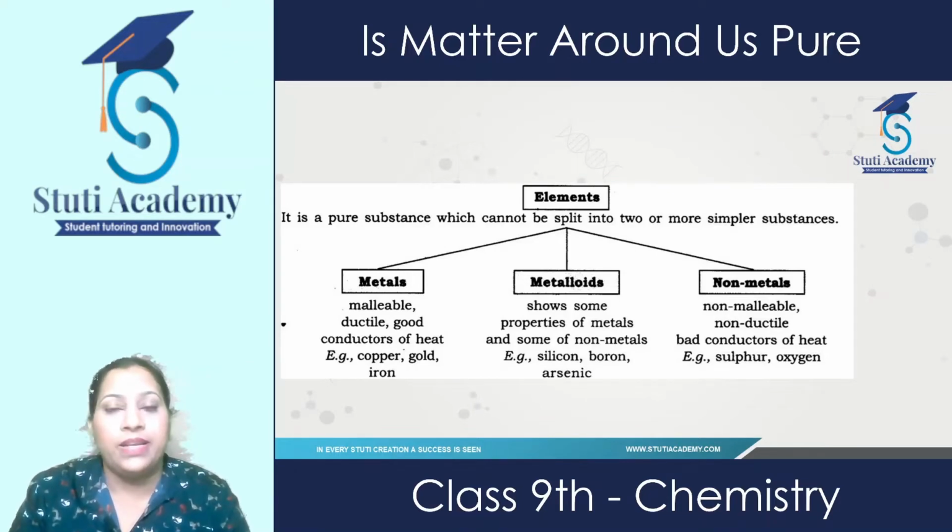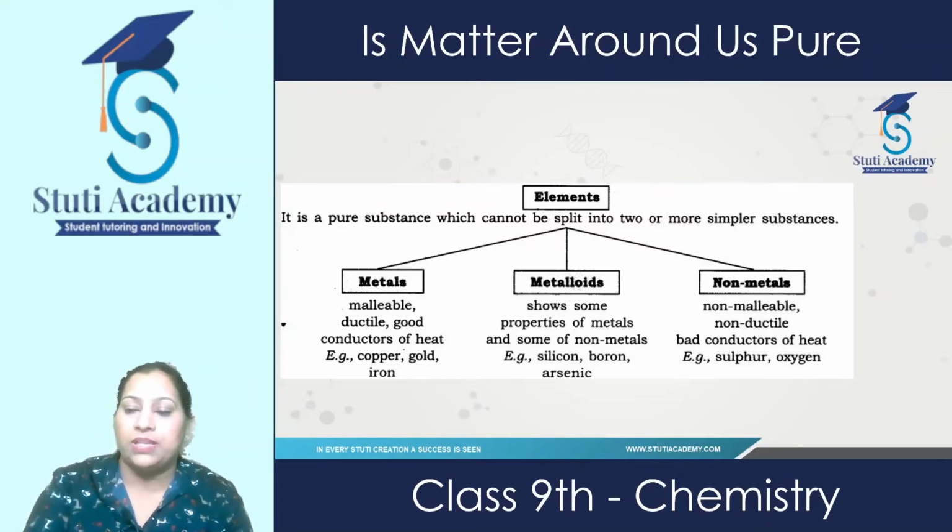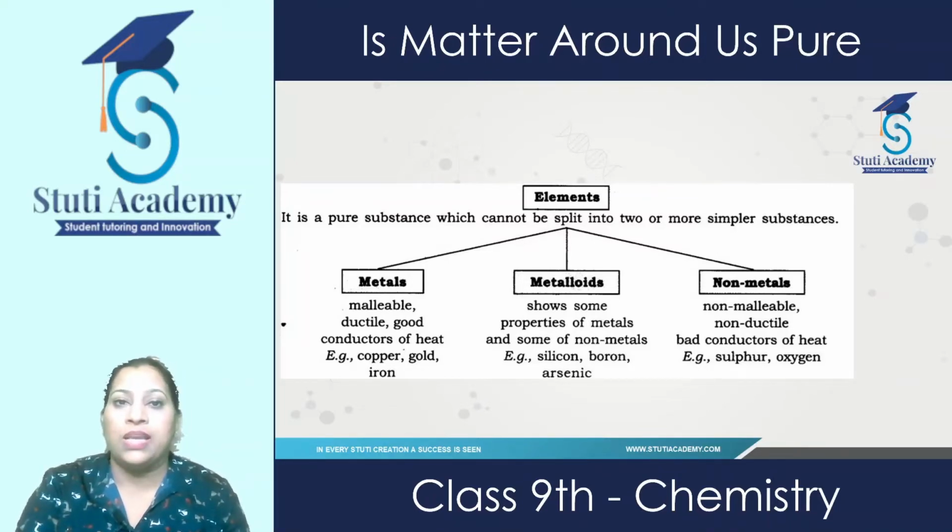Now the third category is metalloids. Metalloids are those substances which have the properties of both metals as well as non-metals. Examples of metalloids are silicon, boron, arsenic. And they all fall under the category of elements only, because they are made up of only one type of substance.